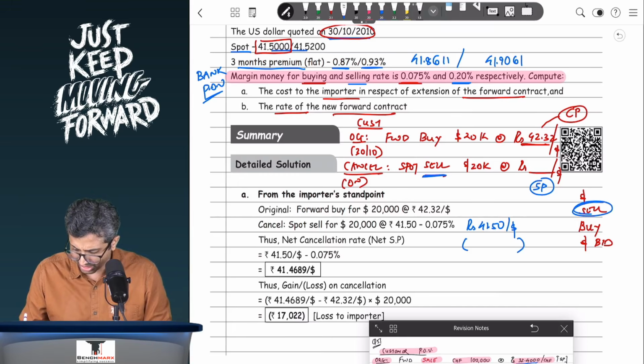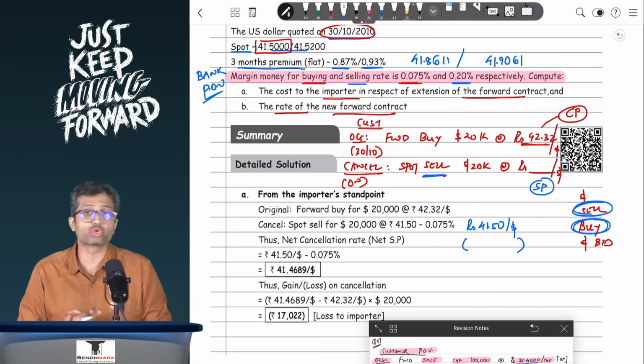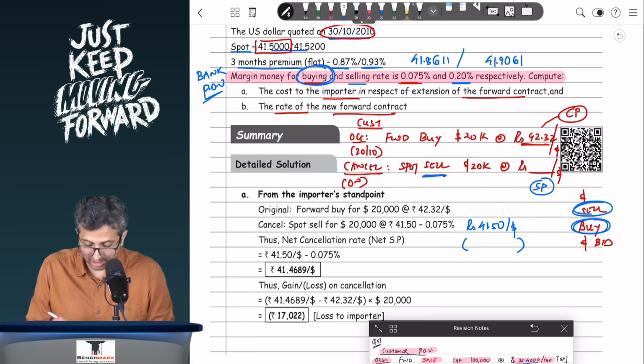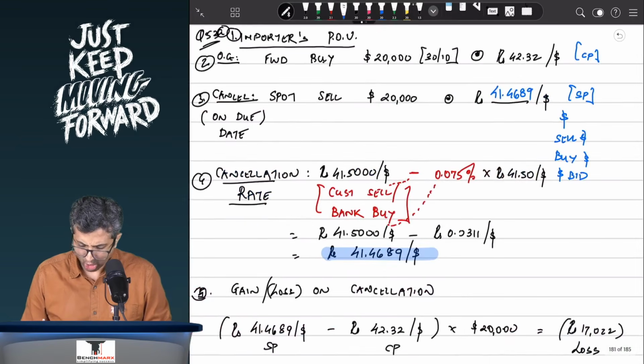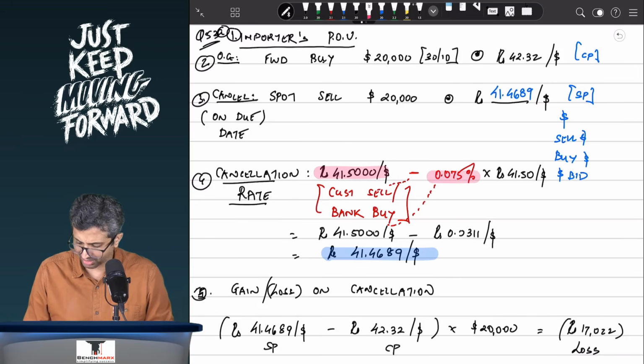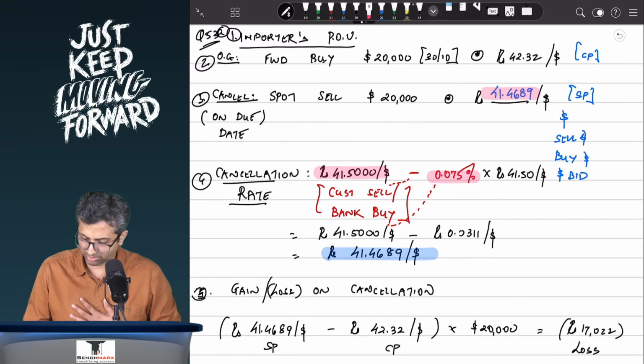As a customer you are selling, but as a banker they are buying. Remember, the margin money is quoted by the banker, and you will take the buying rate because a banker is buying in this deal at 0.075%, and hence 41.5 minus 0.075% will come to around 41.4689 per dollar. So to verify, the cancellation rate is 41.5 minus 0.075%, which will come to around 41.4689. Perfect.